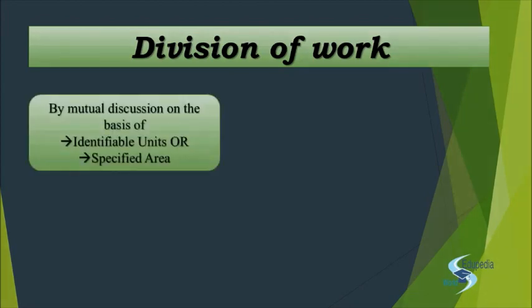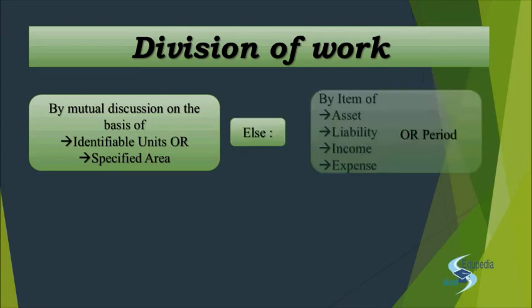Right? So what are the basis on which you are going to divide your work? One we have is the identifiable units or the specified area. Other than that, if that is not practicably possible, right, if you're not able to identify the units, if there are no identifiable units that you can divide the work on the basis of, then you have other options, which is by item of asset, liability, income or expenditure.